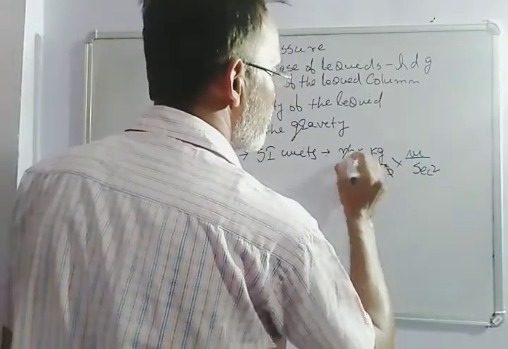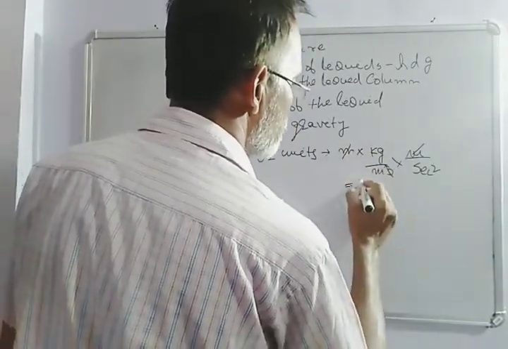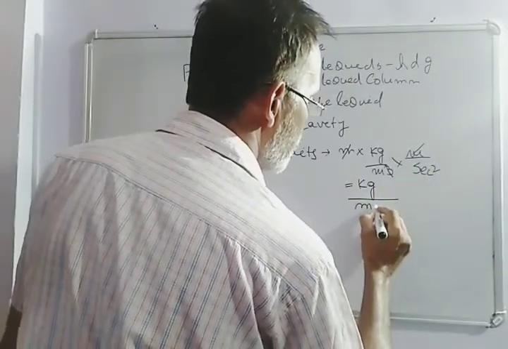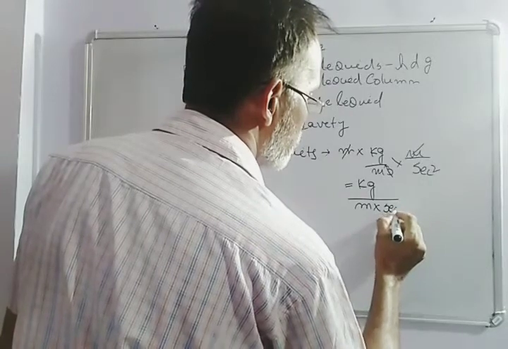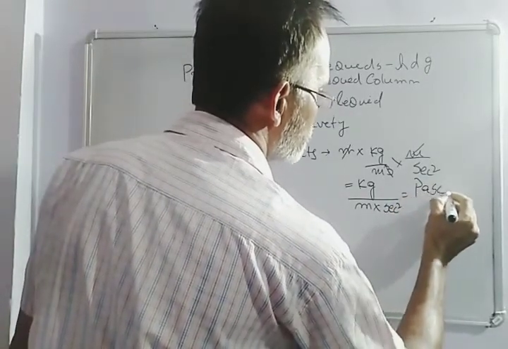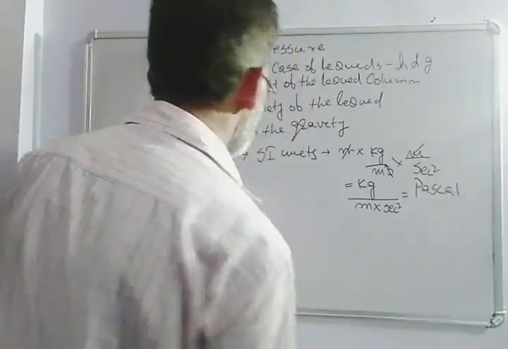So meter cube and meter cancel. So this is also equal to kg by meter into second square, which is Pascal.